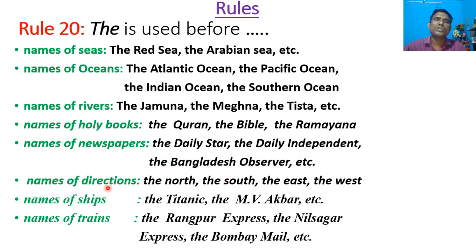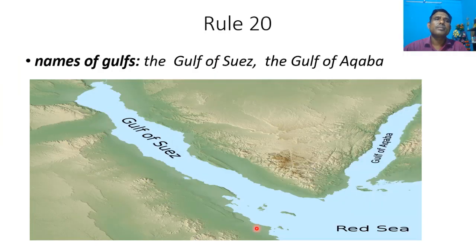Names of newspapers, for example, the Daily Star, the Daily Independent, the Bangladesh Observer, etc. Names of directions, for example, the north, the south, the east, the west. Names of ships, for example, the Titanic, the MV Akbar, etc. Names of trains, for example, the Rangpur Express, the Nilsagar Express, the Bombay Mail, etc. Names of gulfs, for example, the Gulf of Suez, the Gulf of Aqaba.